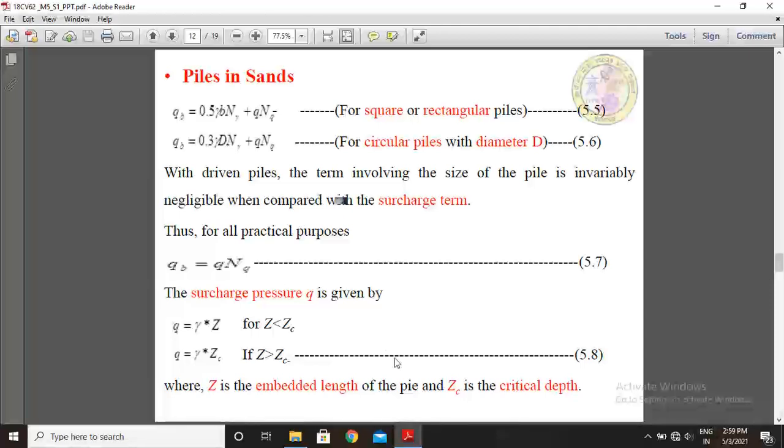The surcharge pressure Q is given by Q equals gamma into Z for Z less than ZC. Another equation: Q equals gamma into ZC if Z is greater than ZC, where Z is the embedded length of the pile and ZC is the critical depth in meters.